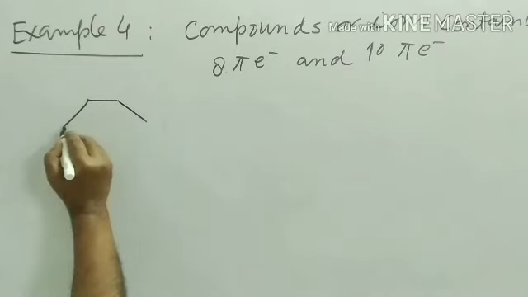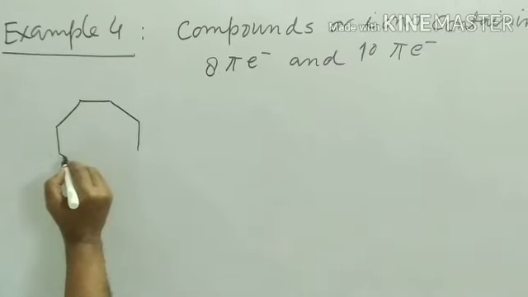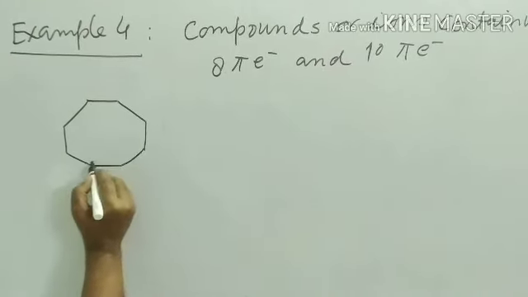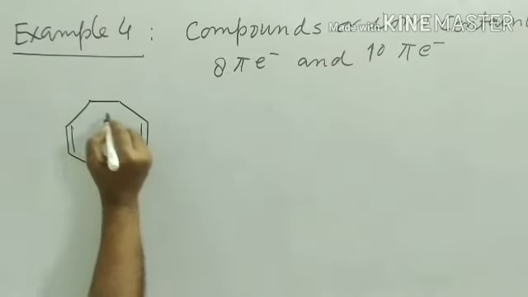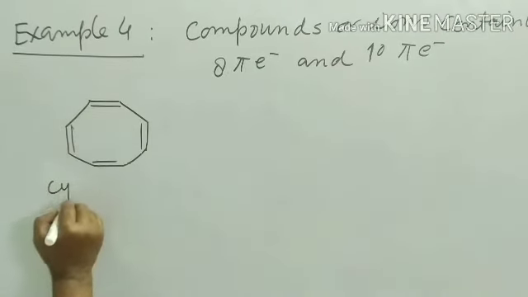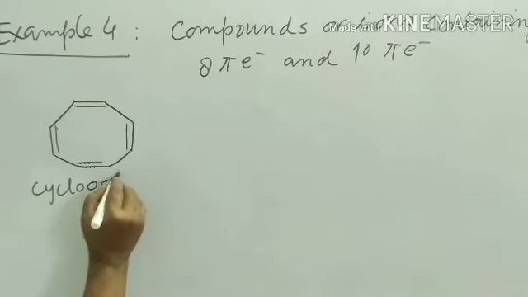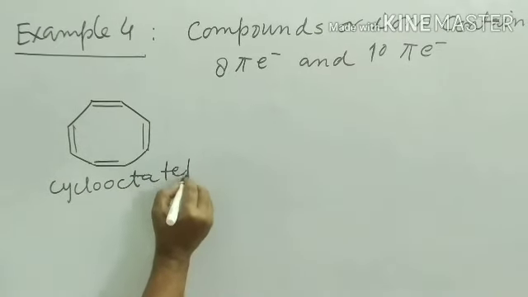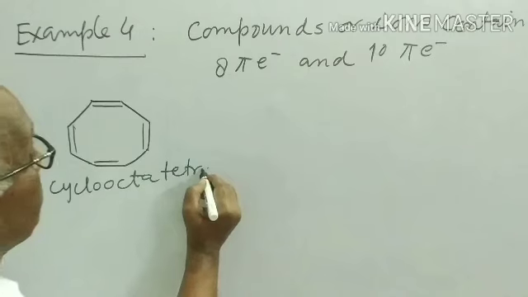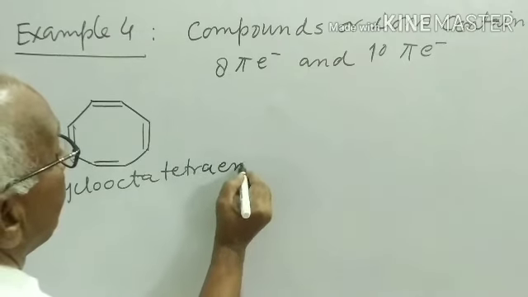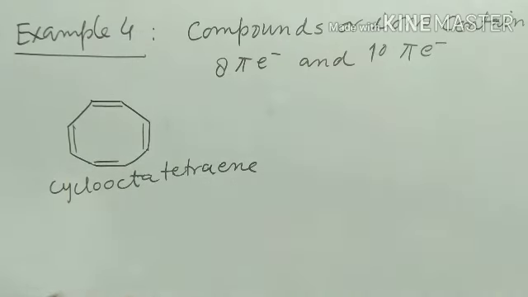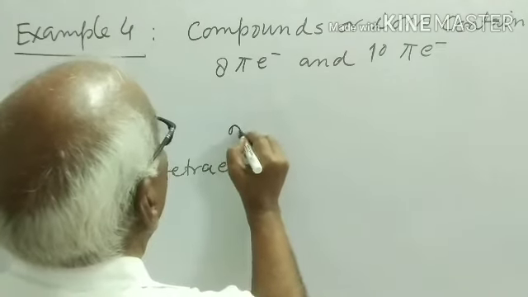The molecule is this. The name of this compound is cyclooctatetraene. It is also represented like this.